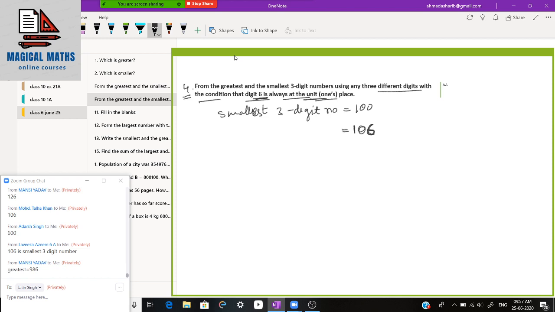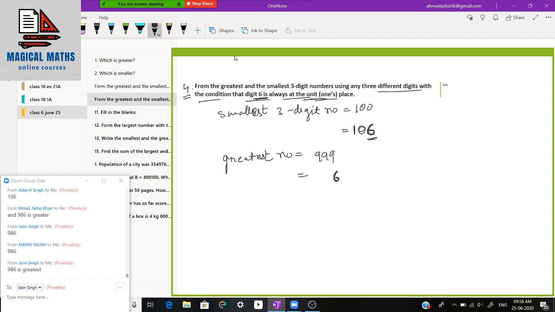Because the condition was given that we have to write 6 at the unit place, which is the smallest whole number? 0, and then we will use 1. So this is the 3-digit smallest number according to the condition that we are given. And now write the greatest number. Which is the 3-digit greatest number? 999. But we have to fix 6 at the unit place.